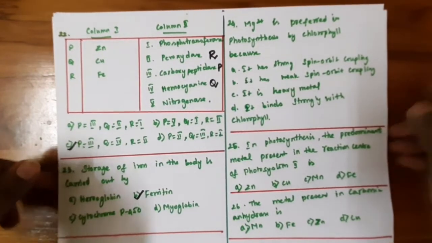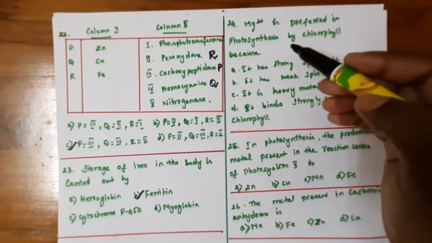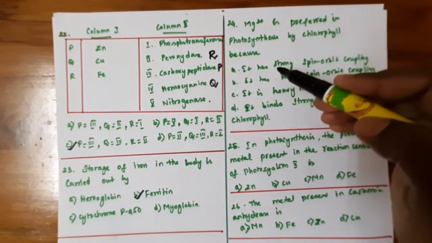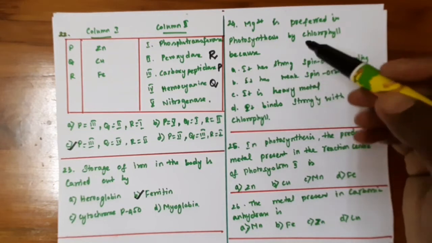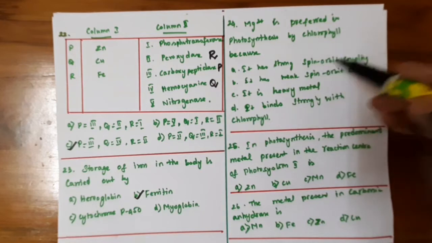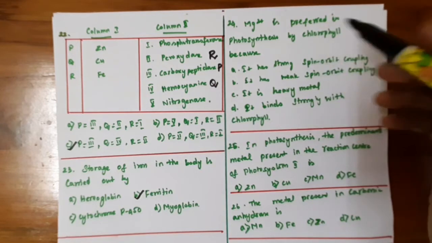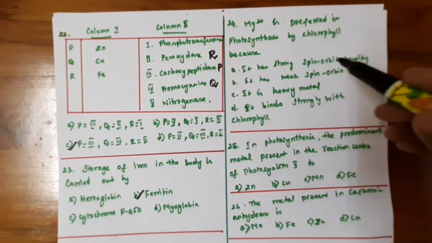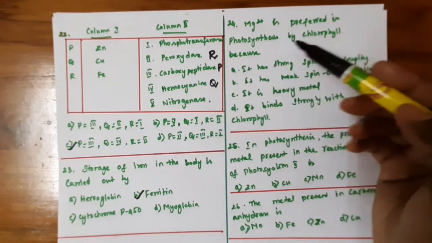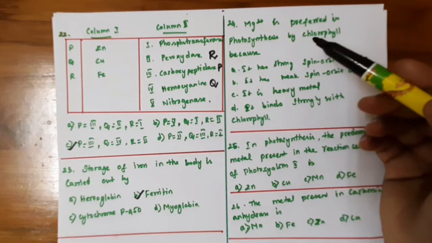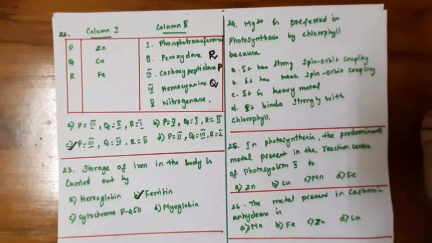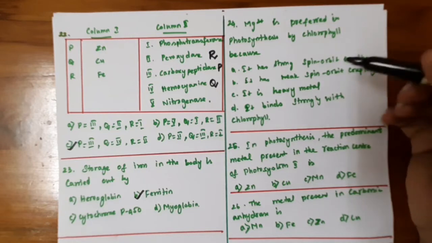Our next question, magnesium 2+ is preferred in photosynthesis by chlorophyll because, so as we know it, magnesium 2+ is the central metal ion found in the chlorophyll pigment found in the plants. So this chlorophyll pigment has the main role in the photosynthesis, which is used to convert the carbon dioxide and water to the glucose.